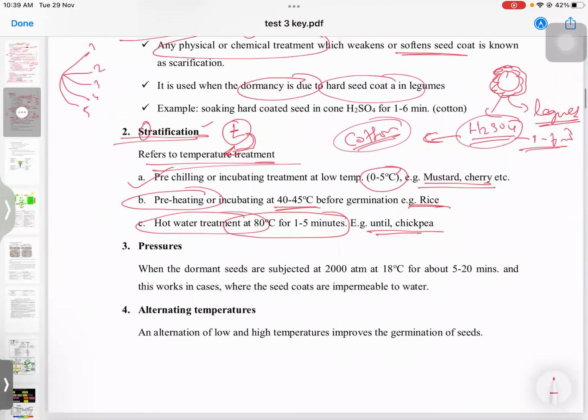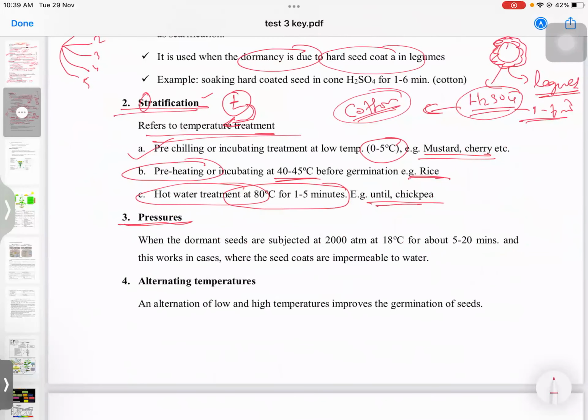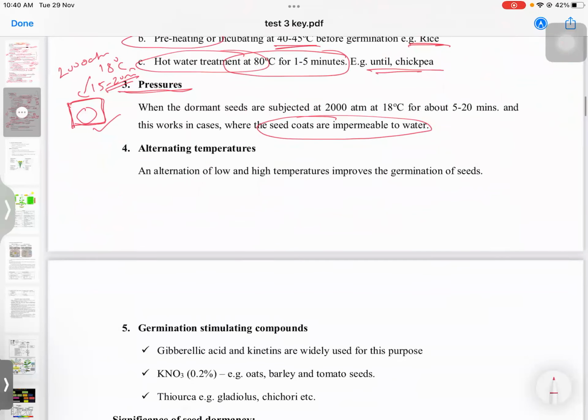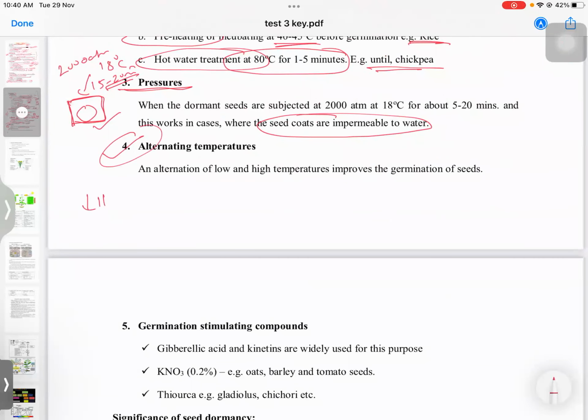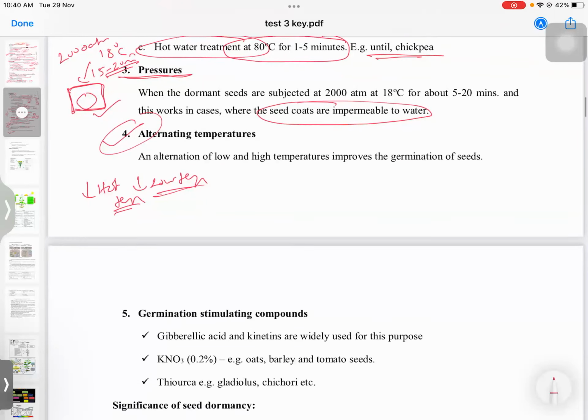The other classification is the pressure which we are applying. If you are subjecting the dormant seeds to about 2000 atmosphere pressure, about 18 degrees Celsius for 15 to 20 minutes, then this can help in breaking the dormancy. This is usually used where seed coats are impermeable to water. There we use pressures. Another is alternating temperature. You give hot treatment, then again you give low temperature. So this will be helpful.